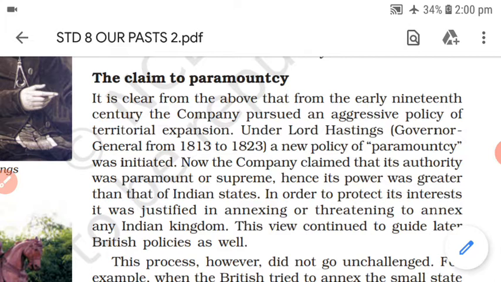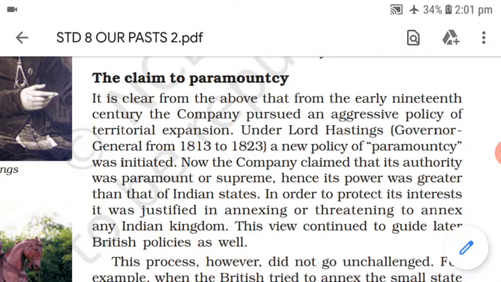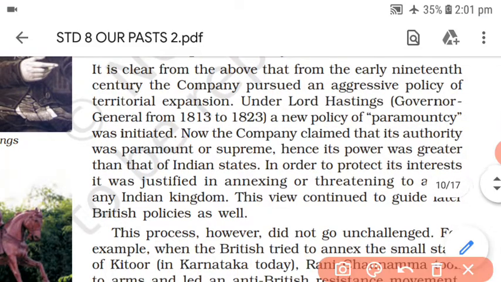So it is clear from above, as we have already seen, that in the early 19th century, the company pursued an aggressive policy of territorial expansion. This was an aggressive policy as they fought a number of wars and started expanding their territories. So under Lord Hastings, who was Lord Hastings? Warren Hastings, he was the Governor General from 1813 to 1823, and he brought this policy of paramountcy. He initiated this policy of paramountcy.